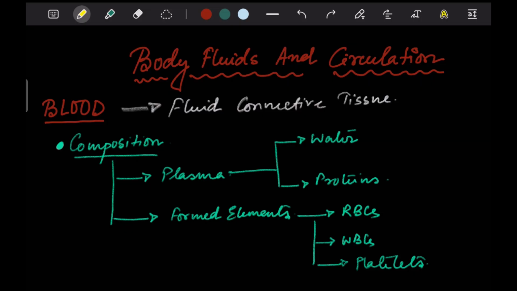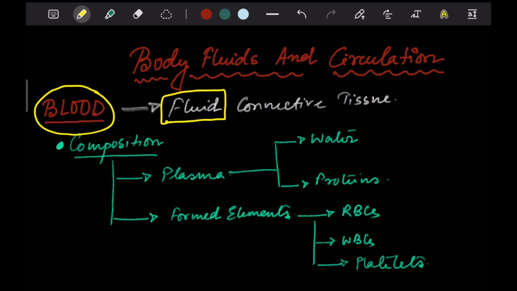Now, without much ado, let's get onto my computer screen and start studying. Starting our discussion with the introduction of blood, which we talked about a little earlier. Now, what is blood? Blood is a special connective tissue. Now, what's the speciality about it? It is actually a fluid connective tissue.